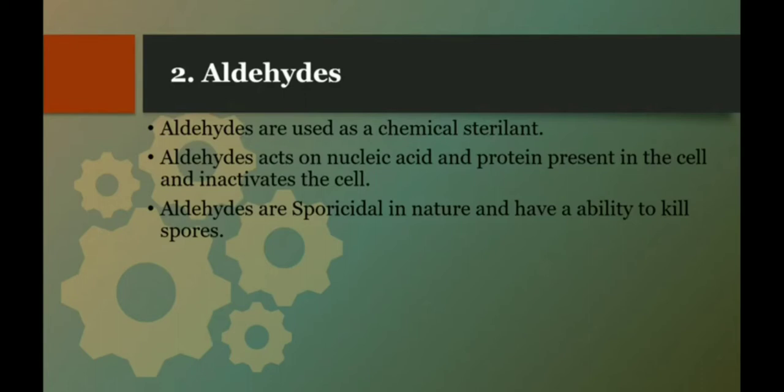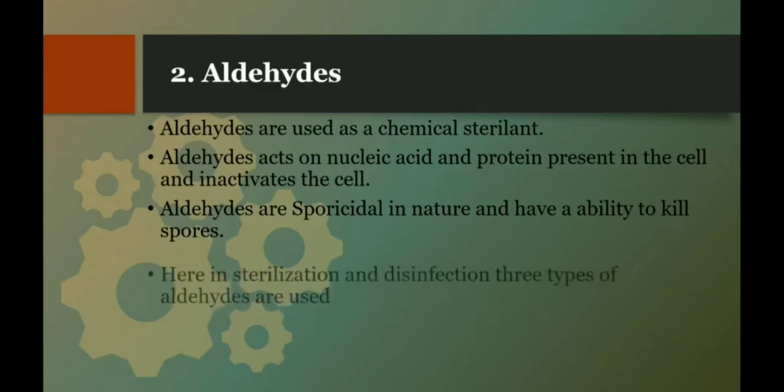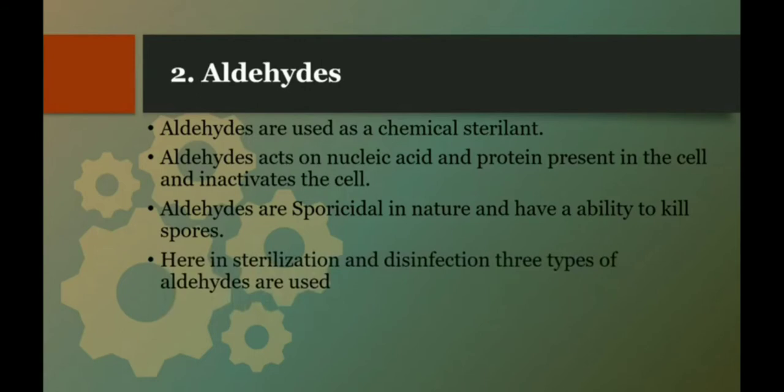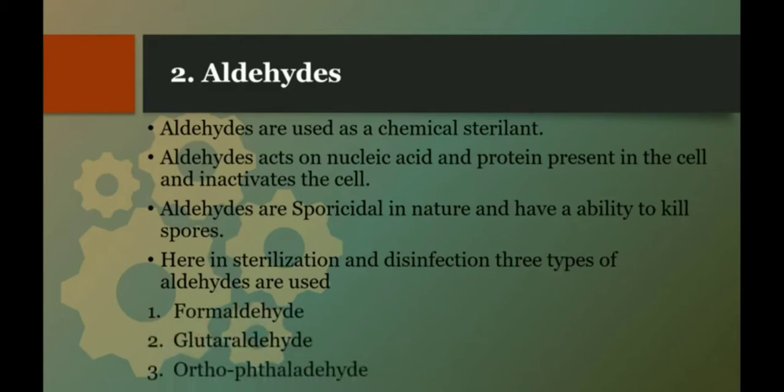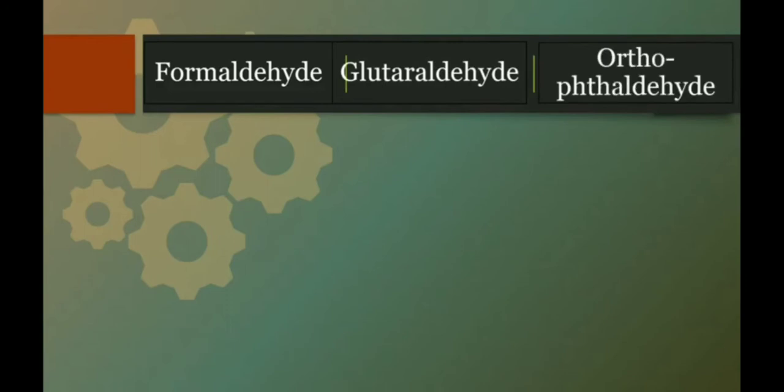See, generally for these resistant spores, the elimination or killing of these spores is very difficult. But here aldehydes are sporicidal in nature. When you specifically want to inhibit the fungal spores, you can use aldehydes because they have the ability to kill the spores. Here in sterilization and disinfection, 3 types of aldehydes are used. The first one is formaldehyde, second is glutaraldehyde, and the third one is orthophthalaldehyde. So let's see these aldehydes in detail.